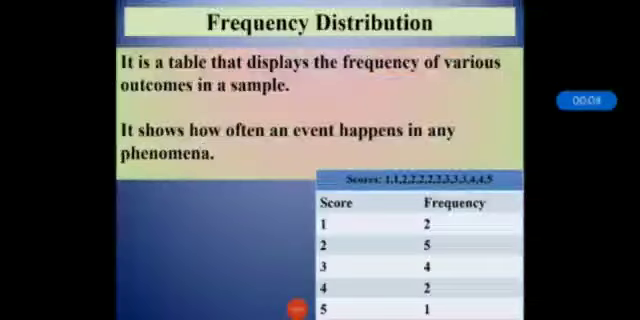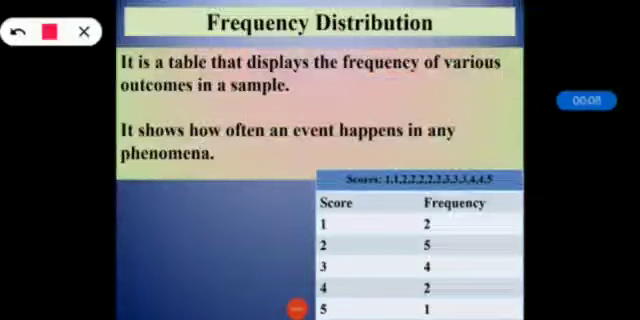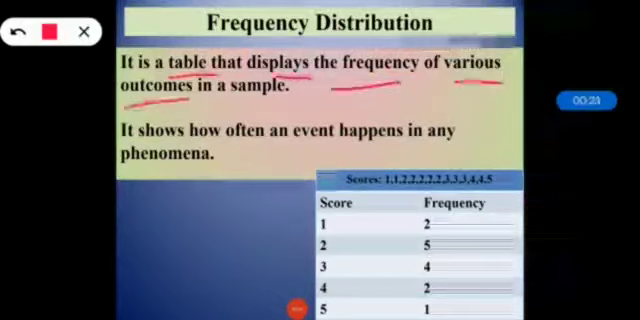Now in this section we will see the term frequency distribution. In the last section we have seen probability. So frequency distribution is a table which displays the frequency of various outcomes in the sample. That it is a table which displays the frequency of various outcomes in a particular sample.